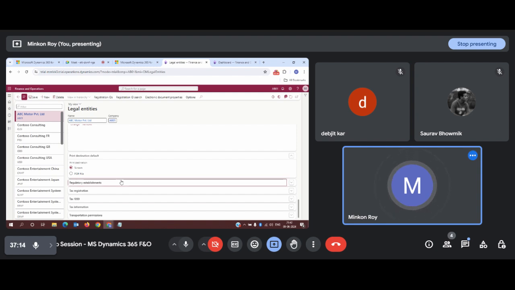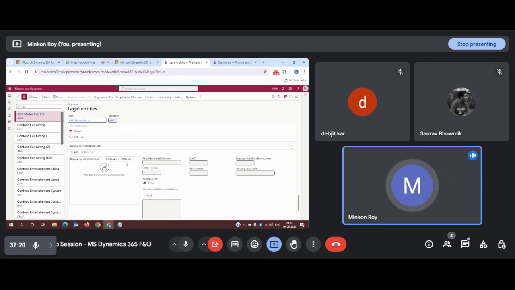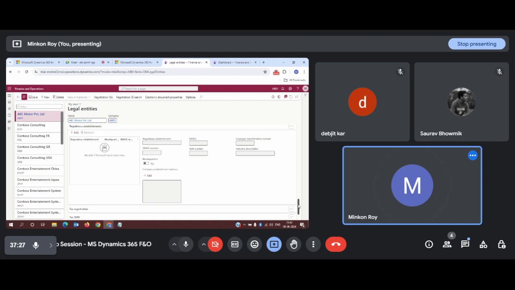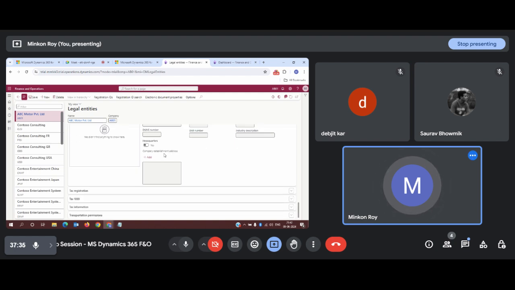And the other part is not much of a requirement in the very initial phase. These again depend on company to company. If you have such information for a regulatory establishment, if you have any factory, or any other industrial objects that you want to record in the system, you can do that. Otherwise you can leave it blank. If the company provides it, then you have to do that. Otherwise if the company says that we don't have any such entity, then you can just leave it blank.